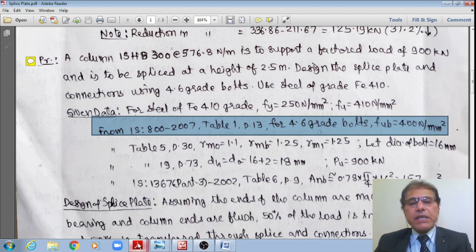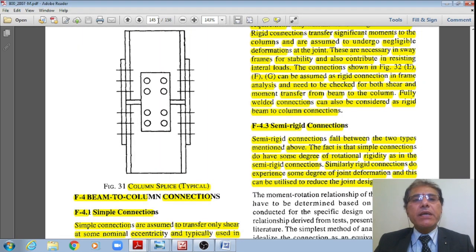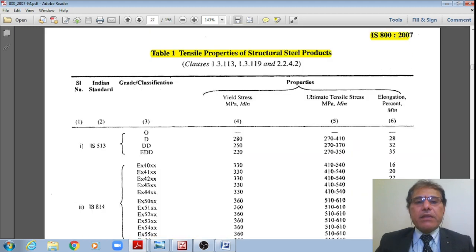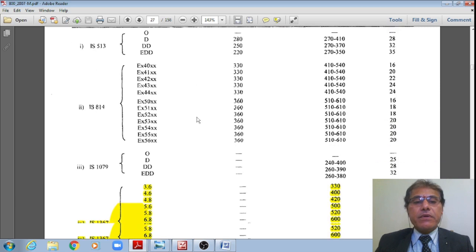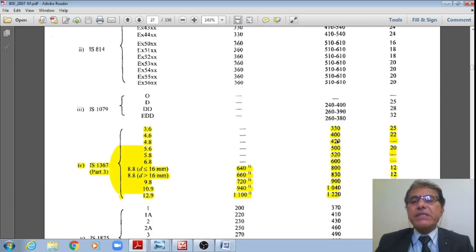Let me revisit that. Let me go to page number 13, student, right, at a quicker pace. Yes, right. Therefore, it gives the tensile properties of the structural steel products. Therefore, 4.6 is having 400 MPa.